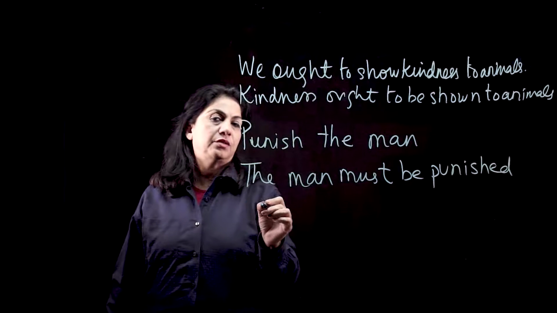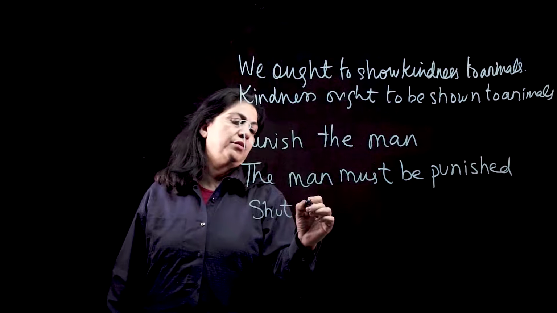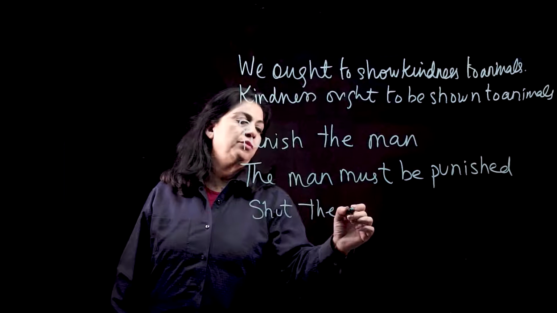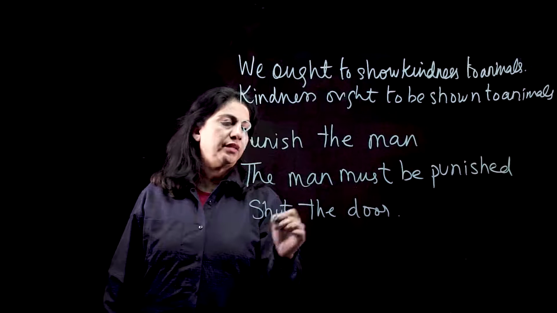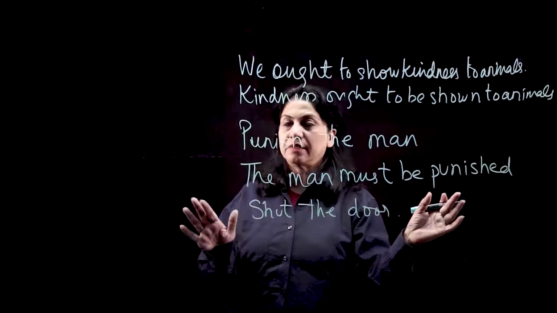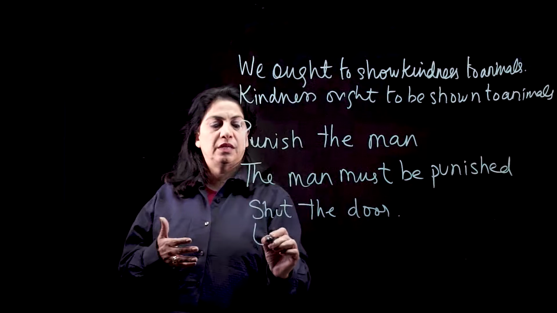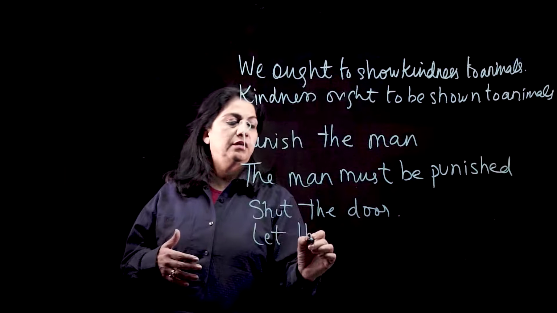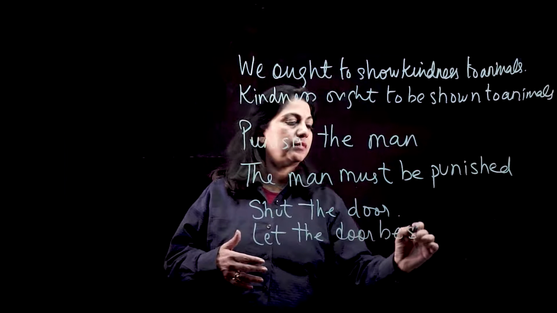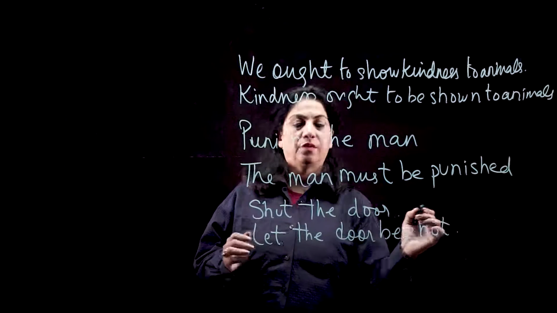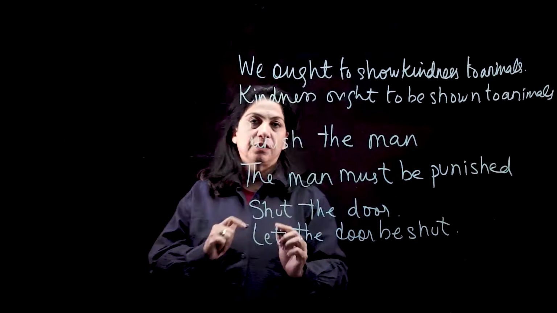Like "Shut the door." Now, "shut the door" does not say who is going to shut the door. There is no subject over there, it's just a command. So in these cases, when it is an imperative sentence and there is a command, we assume a subject. So we write, "Let the door be shut." Clear? So we assume the subject.